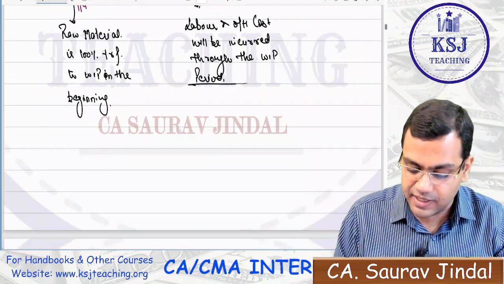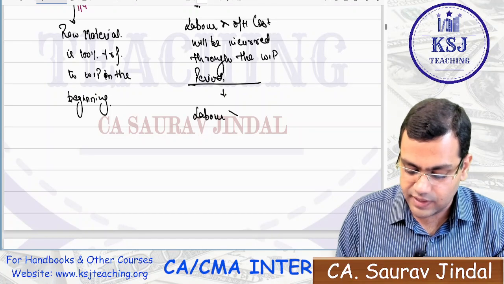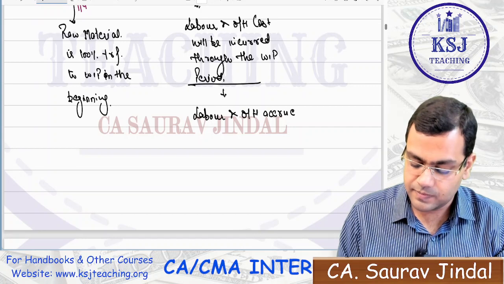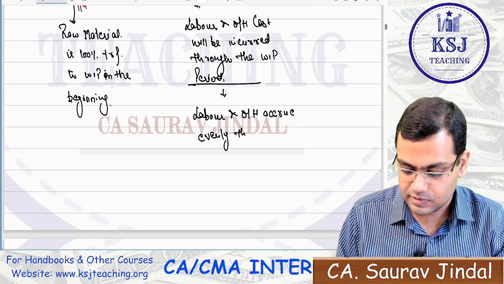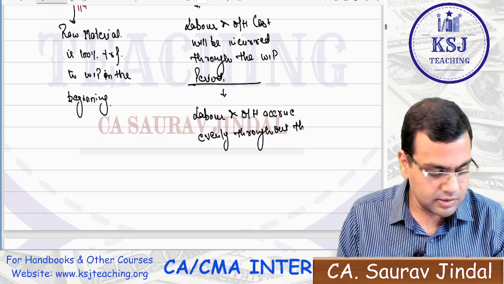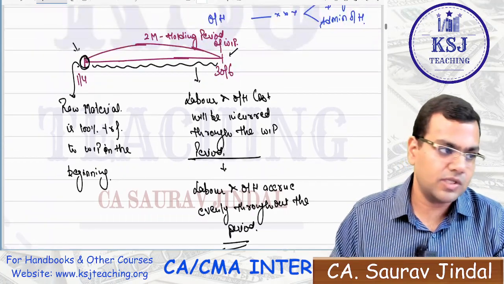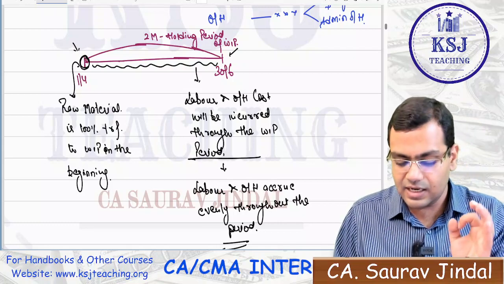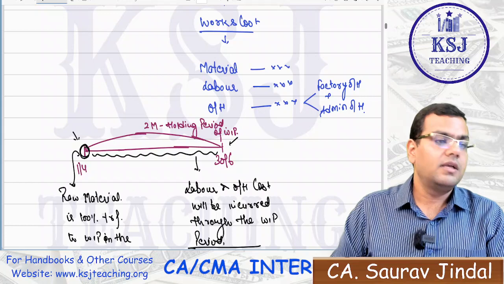And this might be written in the question as labor and overheads accrue evenly throughout the period. Now, this is the language that might be given in the question. So I have given you both the languages, right? So this is basically how to treat the material and labor and overhead cost in the WIP.